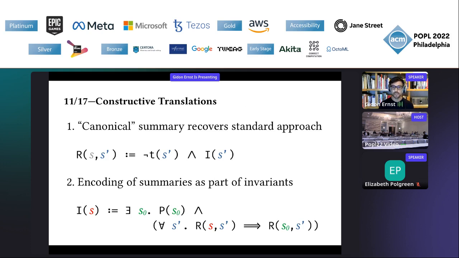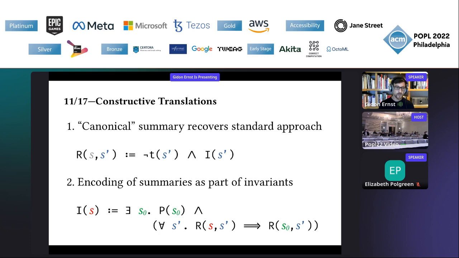The first result is that we can encode the canonical summary that we have seen on the first slide in this presentation, just by saying that the effect of the loop is explained by looking at the last state and stating that the invariant holds there and that the negated loop test also holds there. So we just completely ignore this facility of summaries to propagate backwards in the first argument, and we just state what holds in the last state.